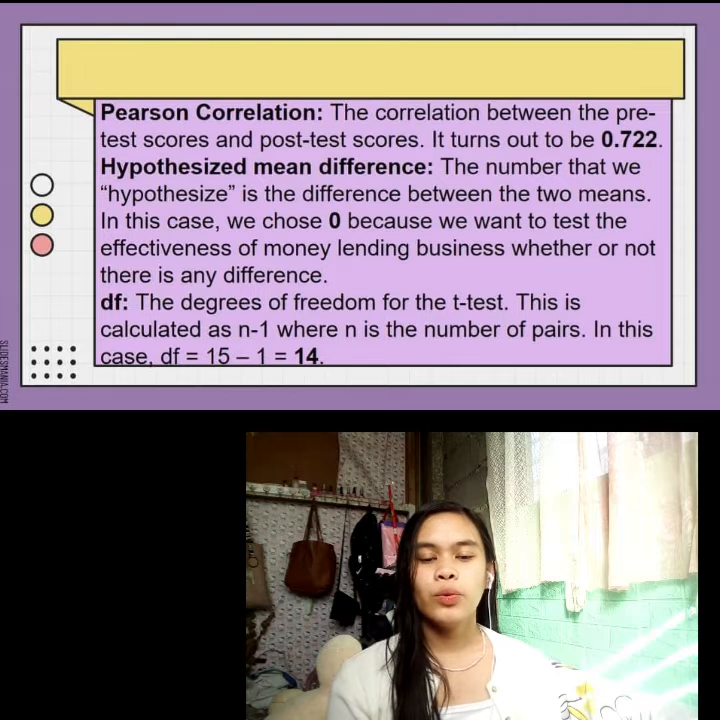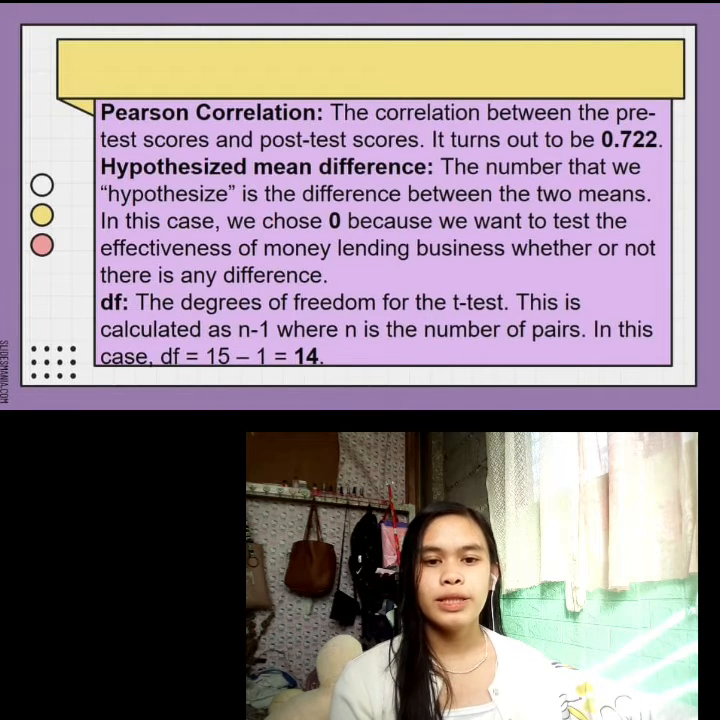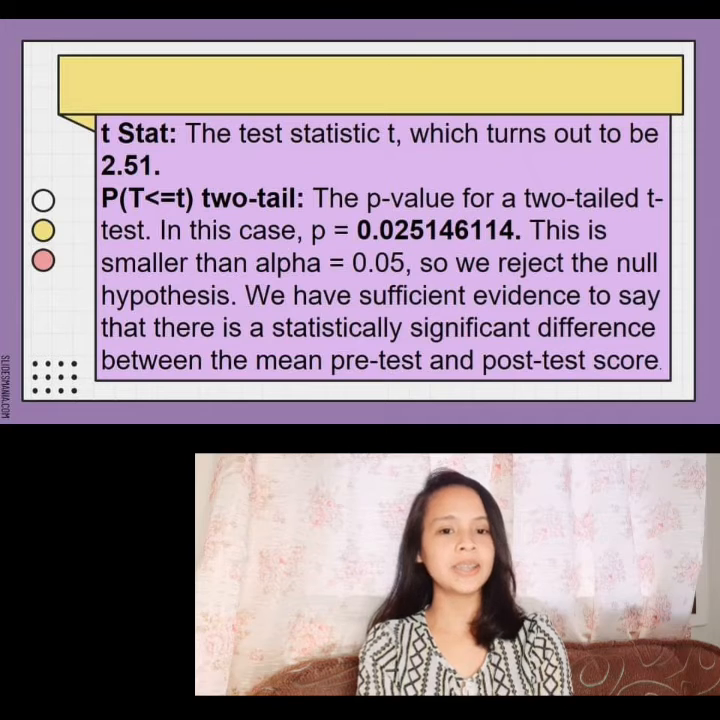The number that we hypothesize is the difference between the two means. In this case, we choose 0 because we want to test the effectiveness of the money lending business, whether or not there is any difference. The degrees of freedom for the t-test is calculated as n minus 1, where n is the number of pairs. In this case, degrees of freedom is equal to 15 minus 1, equal to 14. The test statistic t turns out to be 2.51.